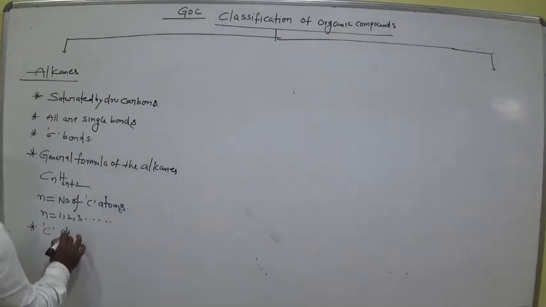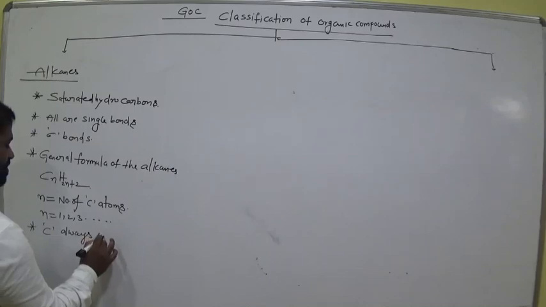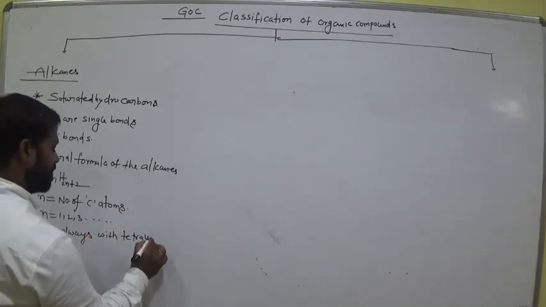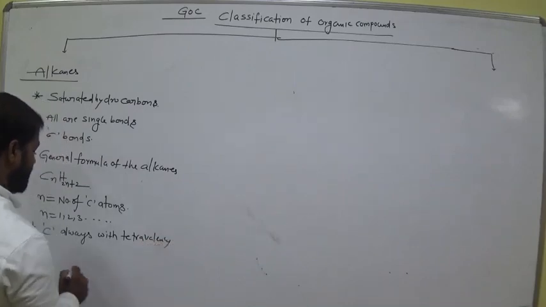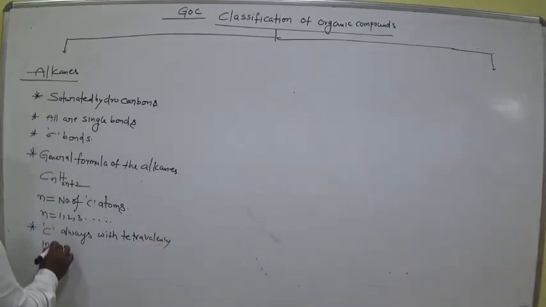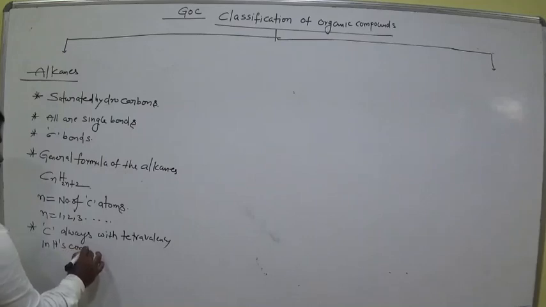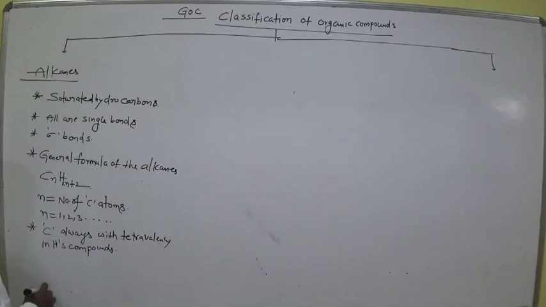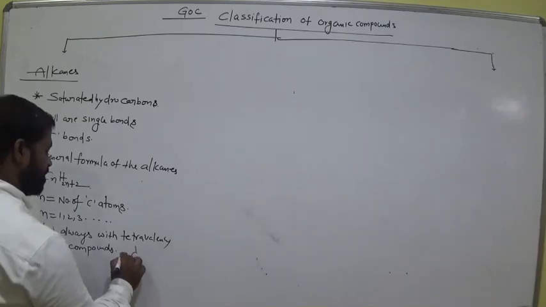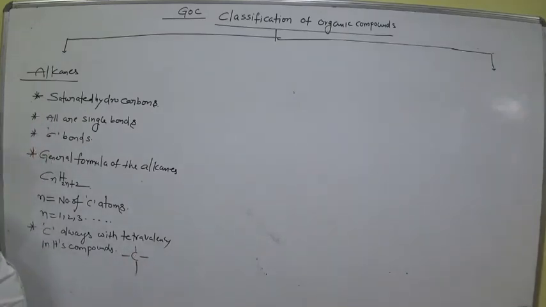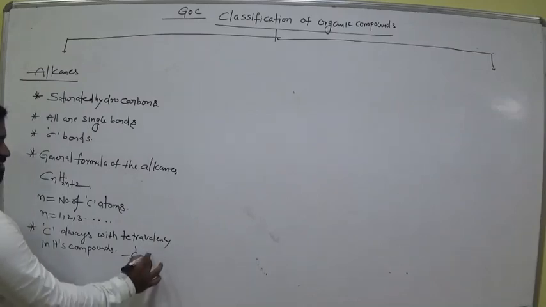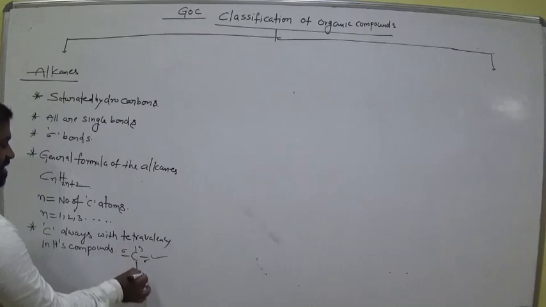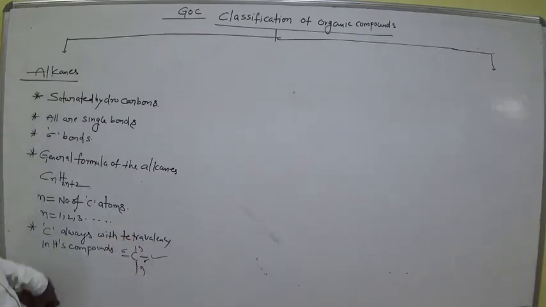Carbon is always tetravalent in its compounds. Tetravalency means carbon is surrounded by 4 bonds. This is called tetravalency. All are single bonds only, so all are sigma bonds. Remember this. Okay, is it clear?